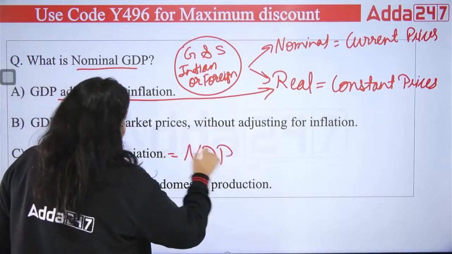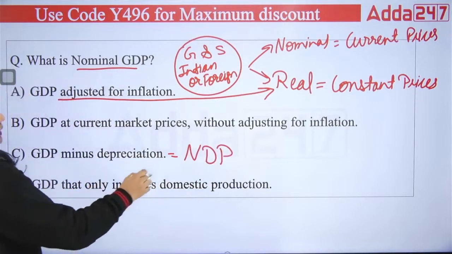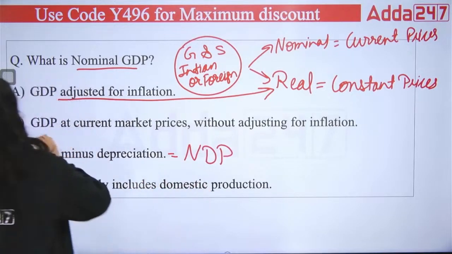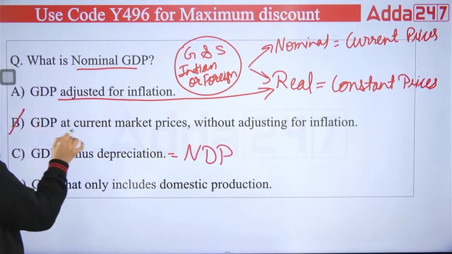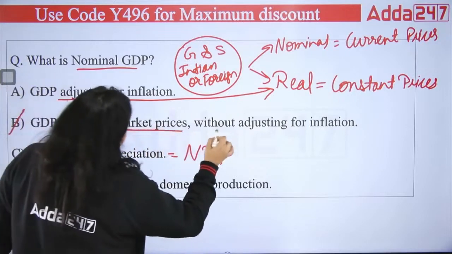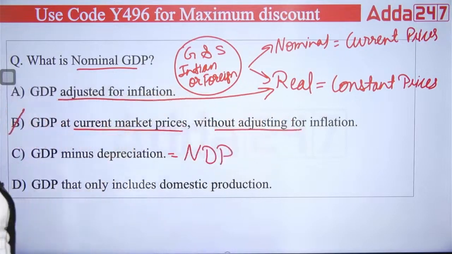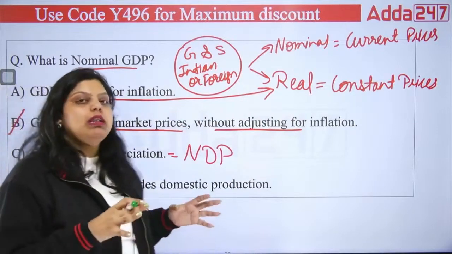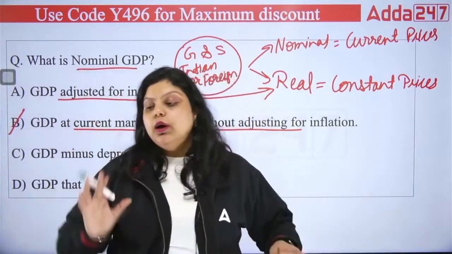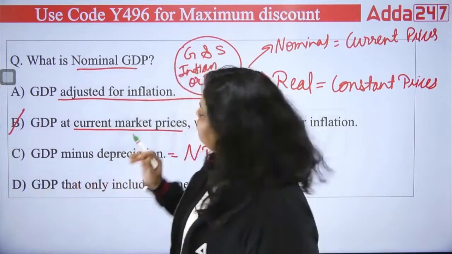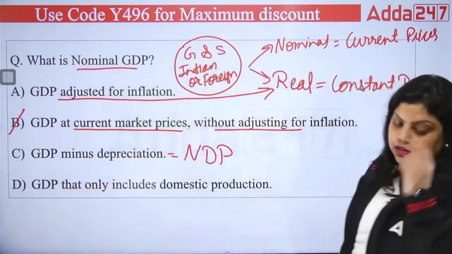So it means the third is also not correct. GDP that only includes domestic production? No. So the right answer is B, that is GDP at current market price without adjusting for the inflation. Whatever production has been done in this financial year, only that value you are calculating there. And this is known as the nominal GDP.